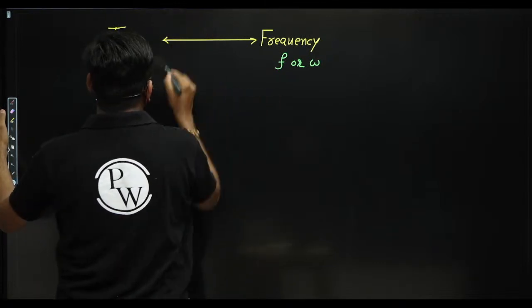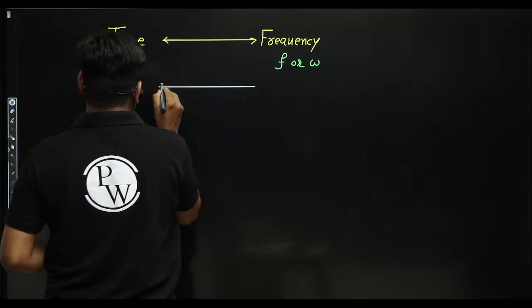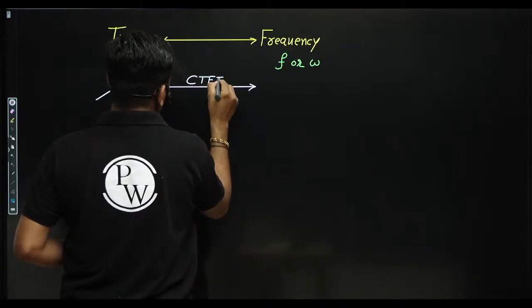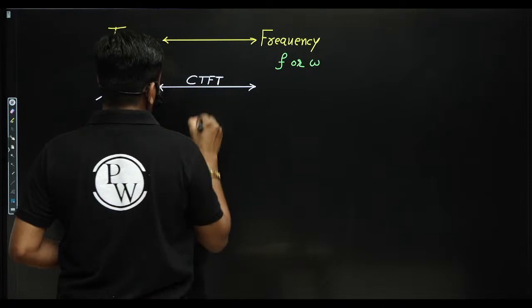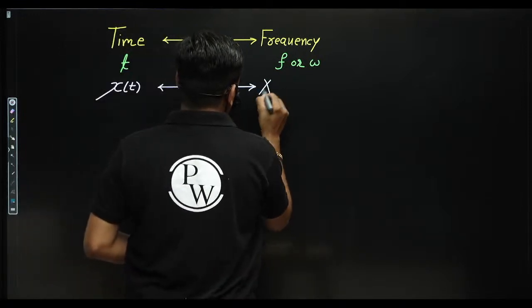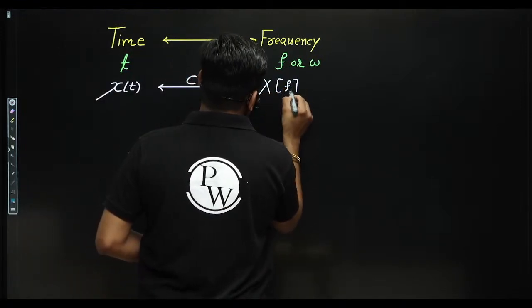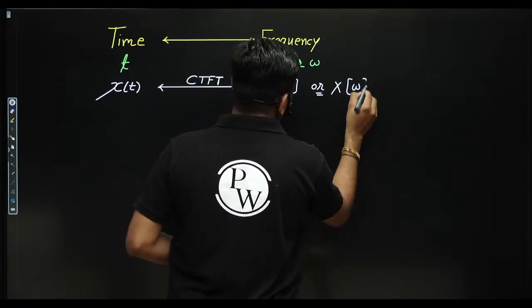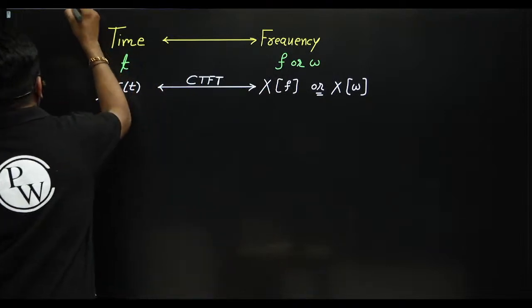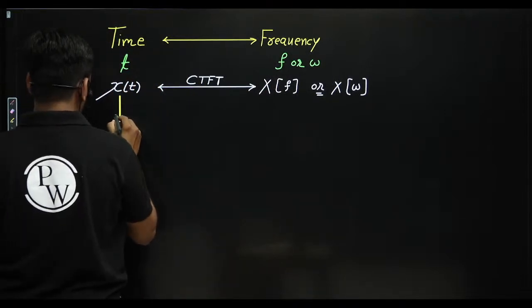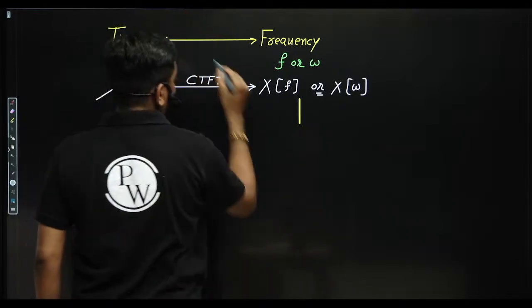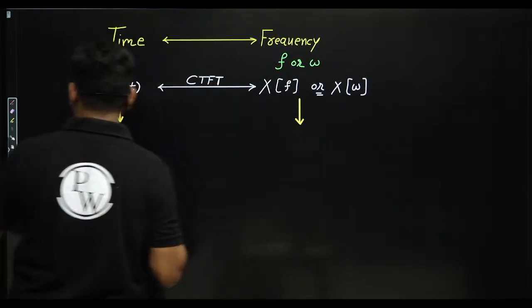Suppose Fourier transform, say for example CTFT. I am writing for the continuous time, so that's why it is continuous time Fourier transform. If you are writing Fourier transform for the discrete time, then it is DTFT. Fourier transform X of f. On x-axis if you are taking f, then X of f. On x-axis if you are considering omega, then X of omega. So this is known as waveform, and this is known as spectrum, guys. Correct?